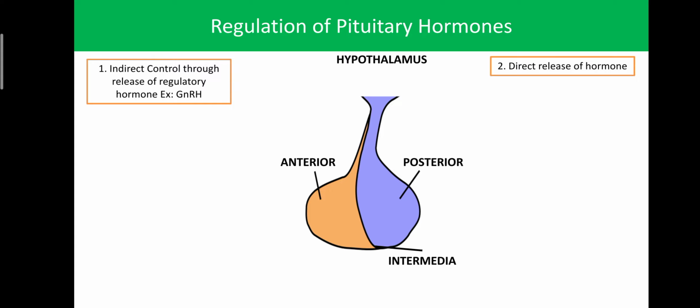So these are the two mechanisms involved in the secretion of the hormones from the pituitary gland. The hypothalamus can initiate the secretions of the hormones from the anterior lobe, intermedia, and posterior lobe by one of the following mechanisms. So now we can learn one by one. First we can learn how the indirect control through release of regulatory hormone by the hypothalamus works.